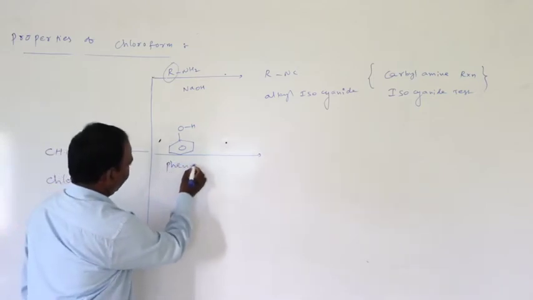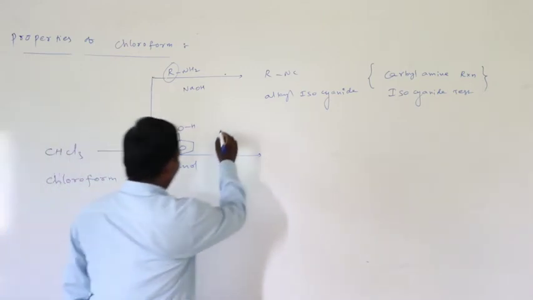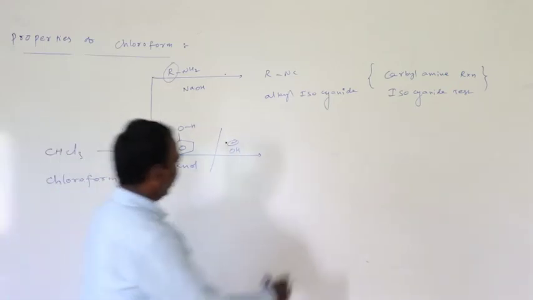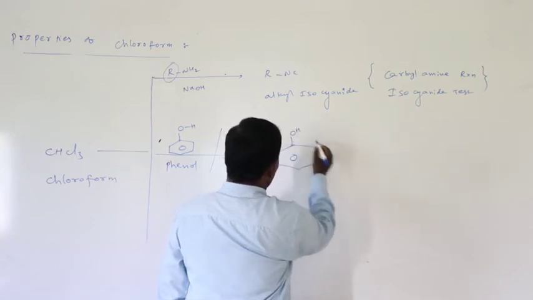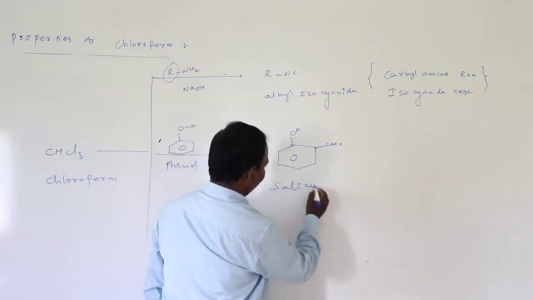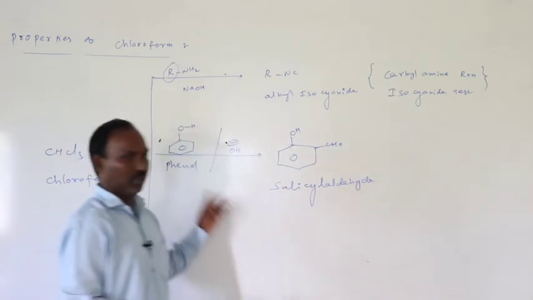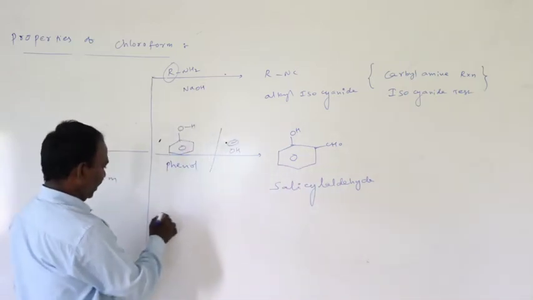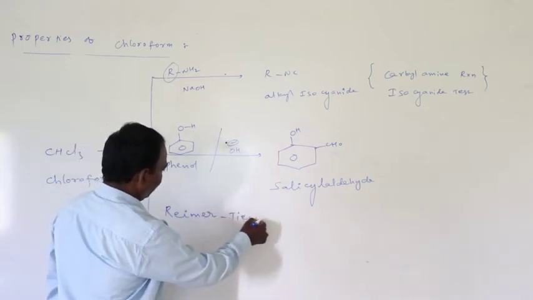Chloroform on treatment with phenol in the presence of base, OH minus, produces ortho-hydroxybenzaldehyde, also called salicylaldehyde. This reaction is called the Reimer-Tiemann reaction.